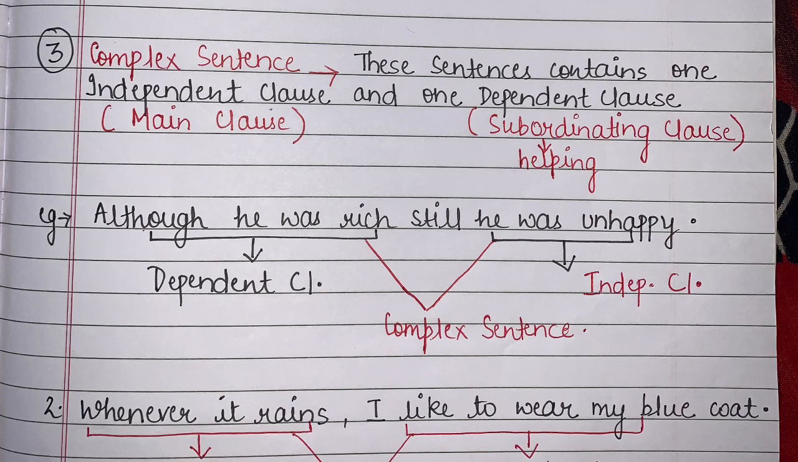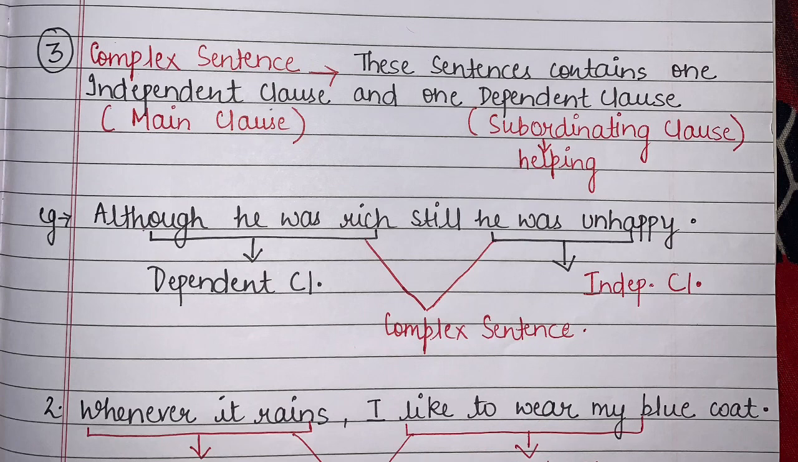This is dependent. If I leave it like this, "although he was rich," what else do I want to say? I need some other clause to complete it, isn't it? That is why I said, although he was rich, still he was unhappy. So here in this sentence, "he was unhappy" is a complete sentence in itself. If I say he was unhappy, my sentence is complete. So this is my independent clause. Now, "although he was rich" is my dependent clause.